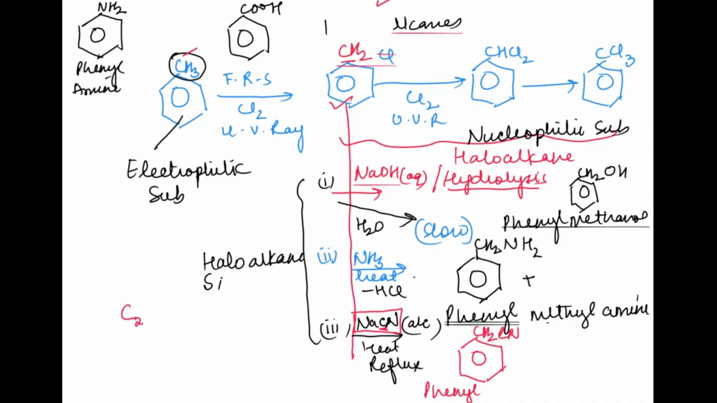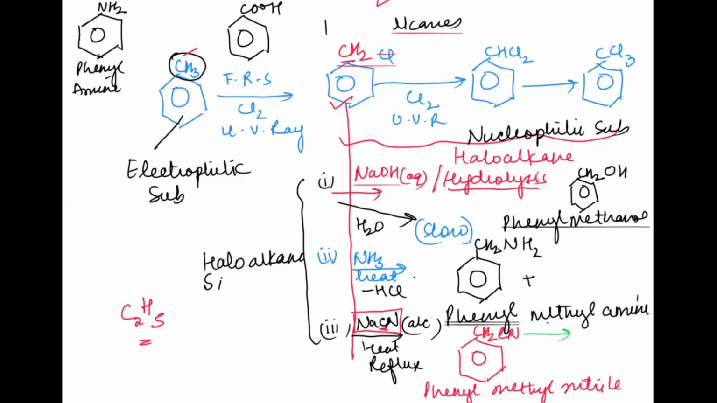Had it been CH2C2H5, we would have called it ethyl. You understand? So that is why we are calling it methyl, because you have one carbon only. Now the name for this is going to be phenyl, methyl, and nitrile.